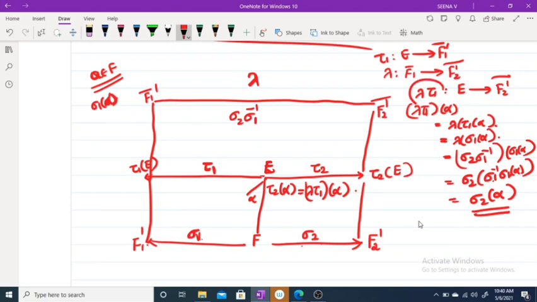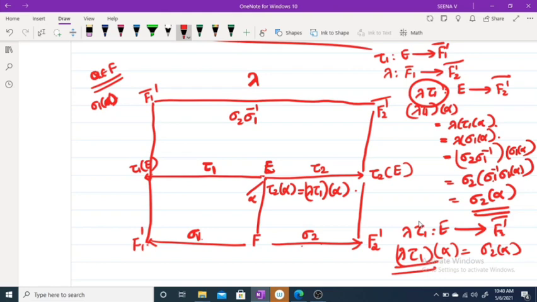So lambda tau 1 is an isomorphism from E to F2 dash closure, which satisfies lambda tau 1 of alpha equal to sigma 2 of alpha. This means lambda tau 1 is an extension of sigma 2, and we denote this extension as tau 2. So corresponding to tau 1, there exists an extension of sigma 2.